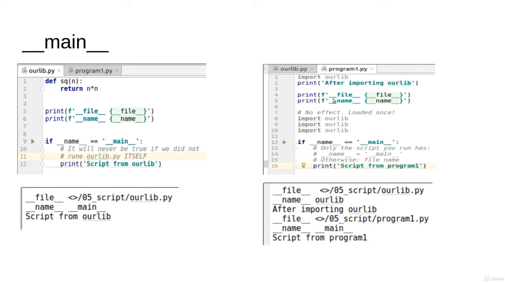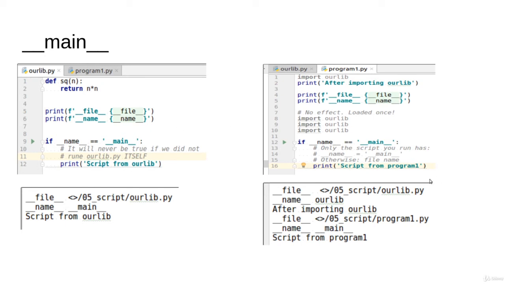Now let's make a trace for what is happening in terms of Python. You started by running program 1. Python behind the scenes will put underscore underscore name with the value main. In the first step, you imported OurLib. It jumps directly to OurLib, adds this function definition to OurLib, reads it, and then it will print the file and name.